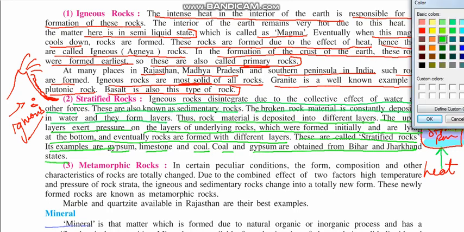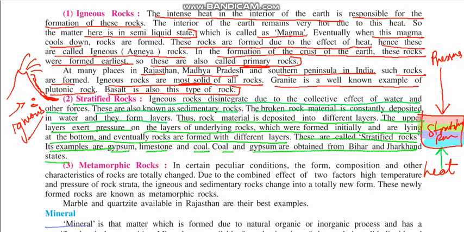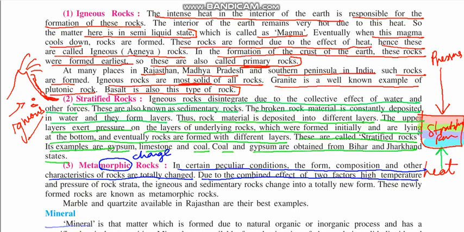Next we are going to talk about metamorphic rocks. In certain particular conditions, the form, composition and other characteristics of rocks are totally changed. Here you need to understand, morphic is a Greek word for change. Those rocks which are formed due to the change of other rocks are known as metamorphic rocks. Due to the combined effect of two factors, high temperature and pressure of the rock strata, the igneous and sedimentary rocks change.